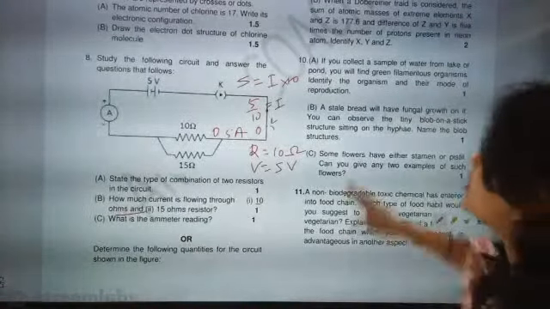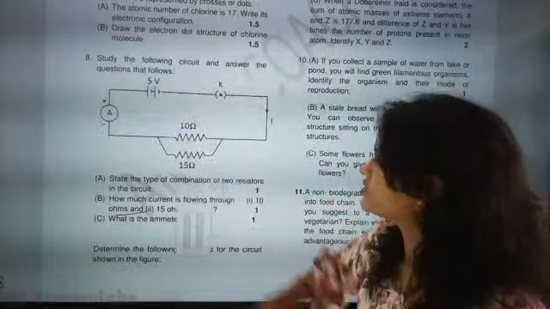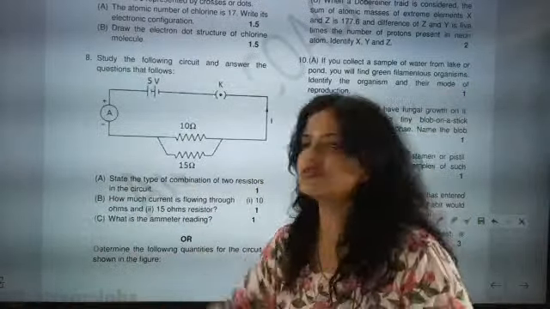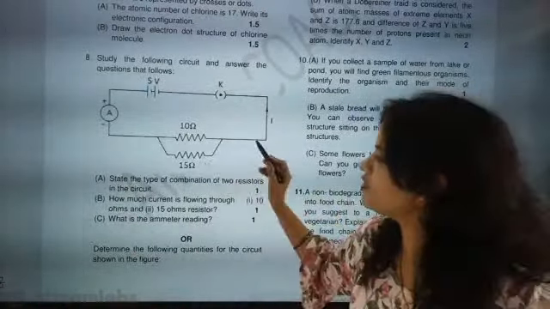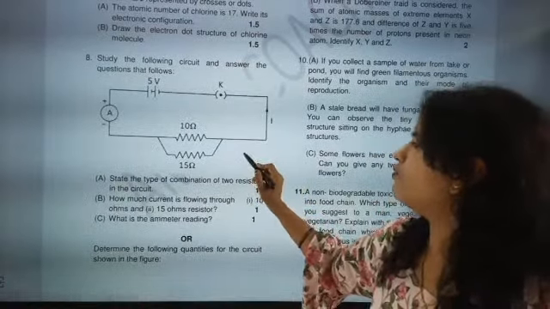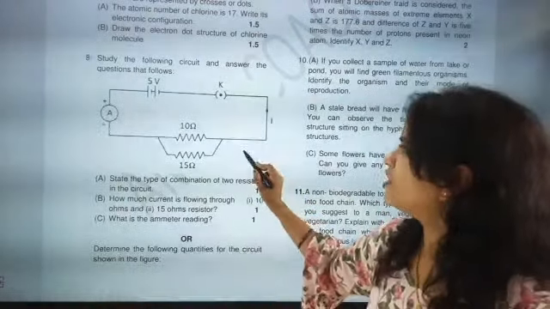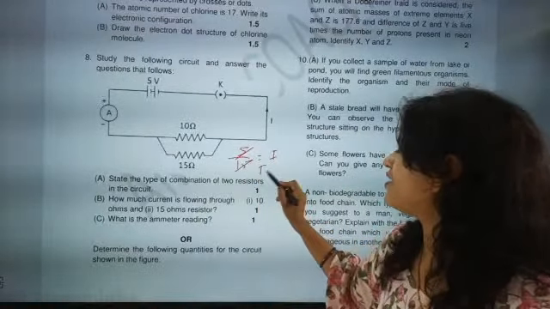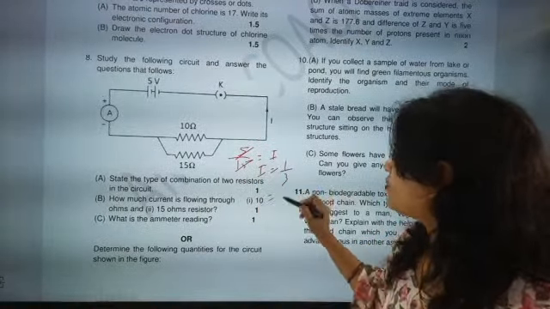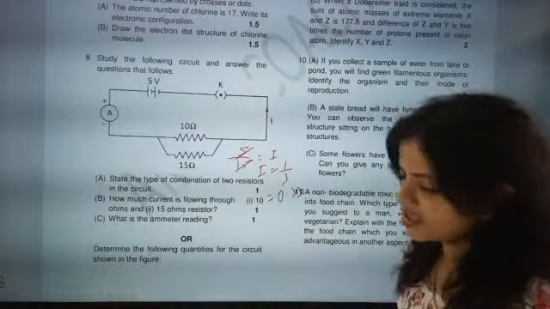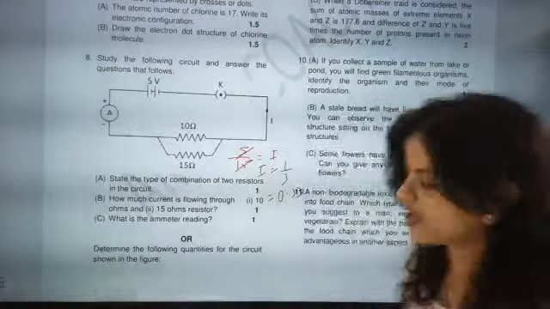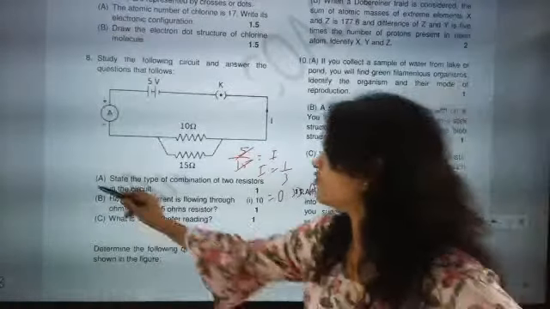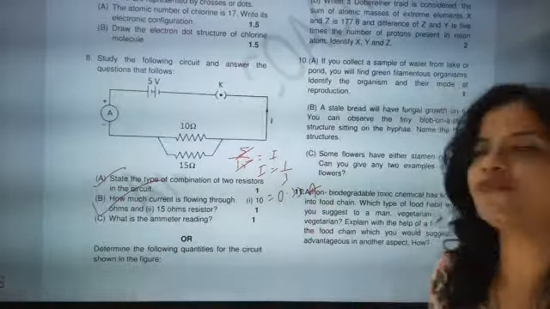Now we will go for the next one. The next part of the question says the 15 ohm resistor. So now for 15 ohm, V is equal to IR, so 5 by 15 equal to I. I will be coming as 1 by 3, which means 0.333 ampere of current will be flowing through the second. So the first and second questions we have finished.